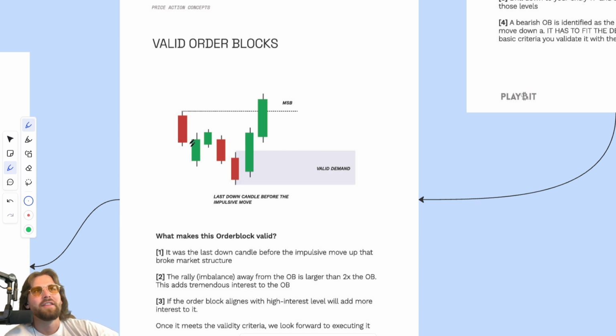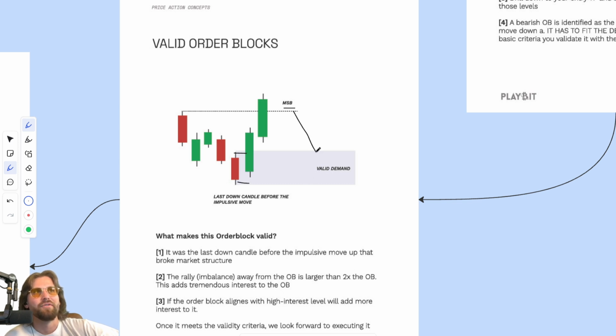We can see here that we had a previous bearish trend. Lows are taken, highs stay intact. And we can see that it continues like this for a while. Now, the last down candle before the impulsive move up is here. Here's the last down candle, and we can see that this entire trend, the 2 candles that were after this demand was formed, are double the size of the magnitude of this trend, right? This candle is about half size of this trend, and this candle engulfs the rest of it. So we know for a fact that there is going to be demand found at these lows as the last down candle before the market structure break.